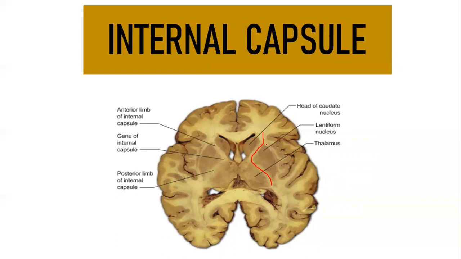So this is your internal capsule. In a specimen of brain, if somebody asks you to locate the internal capsule, you should check for the caudate nucleus and lentiform nucleus, because the white matter between these three structures, that is the thalamus, lentiform nucleus and head of caudate nucleus, is your internal capsule. Okay, so just observe this picture, have this picture in mind.